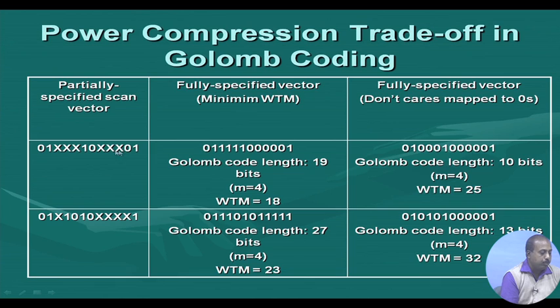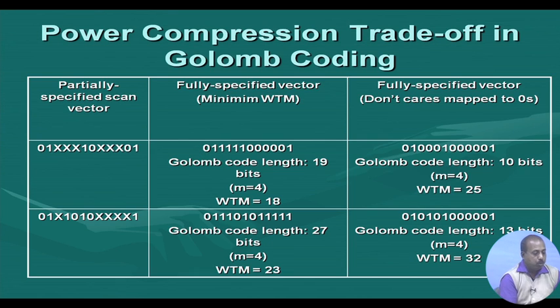So here actually both the sides are 0. So this is also 0 and this side is also 0. That immediately suggests that all these x's should be filled with 0. So I get it like this. Similarly, this group of x's is bounded by 2 ones, so they should be filled up with 1s. So this is the test pattern that we will get if we want to minimize the weighted transition metric.